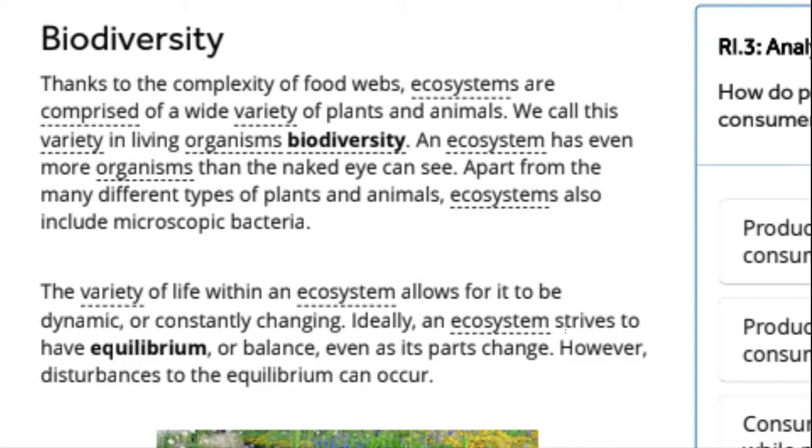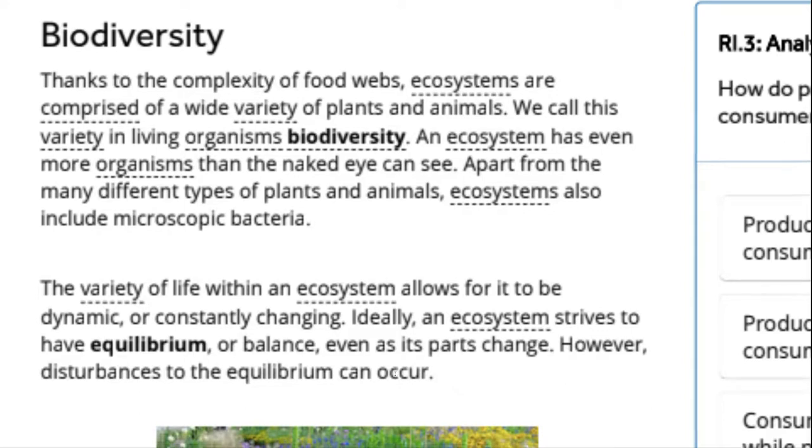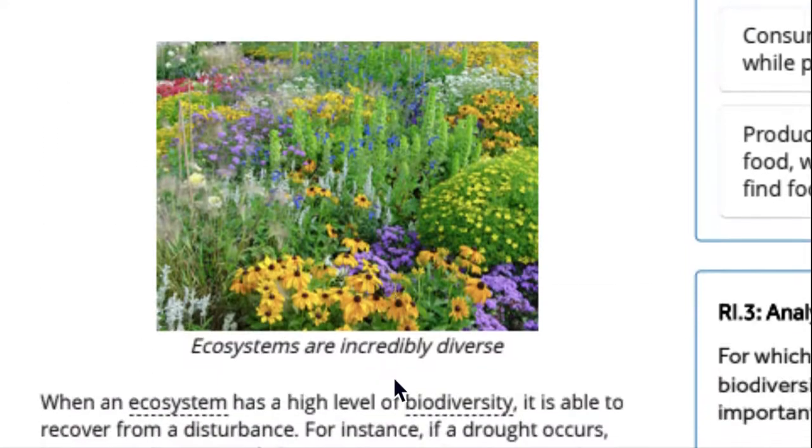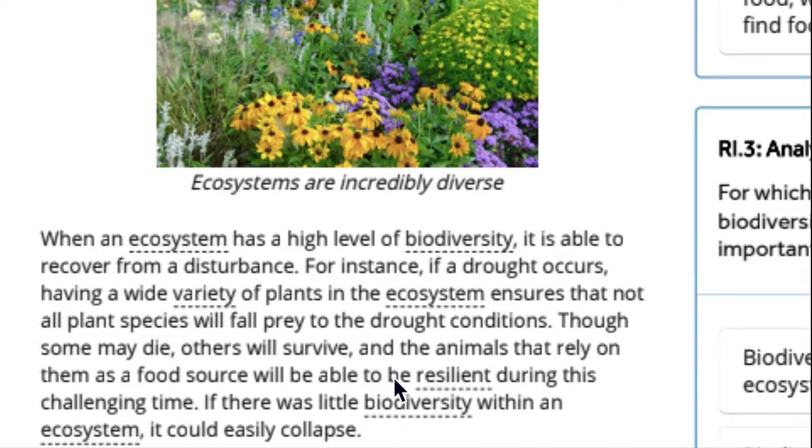Ideally, an ecosystem strives to have equilibrium or balance, even as its parts change. However, disturbances to the equilibrium can occur. When an ecosystem has a high level of biodiversity, it is able to recover from a disturbance.